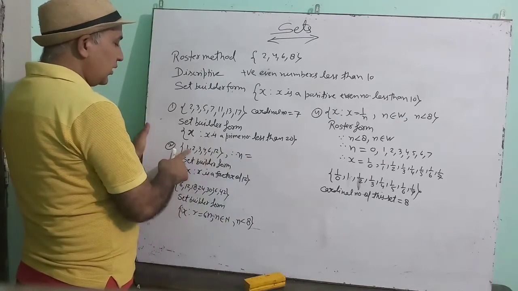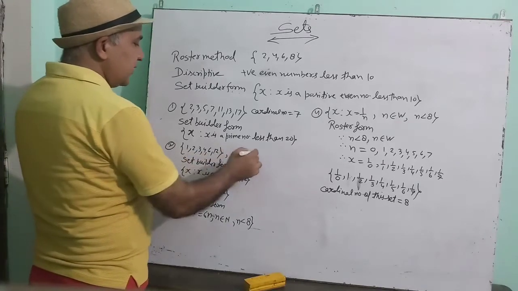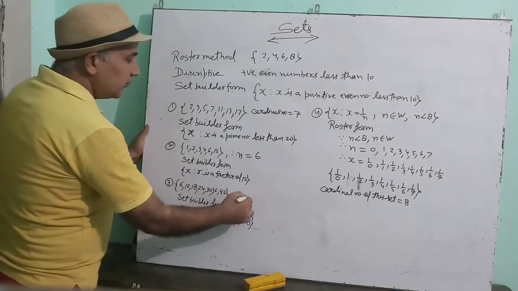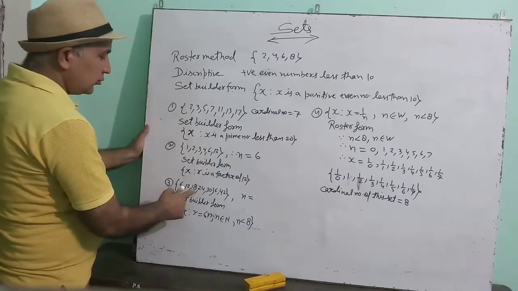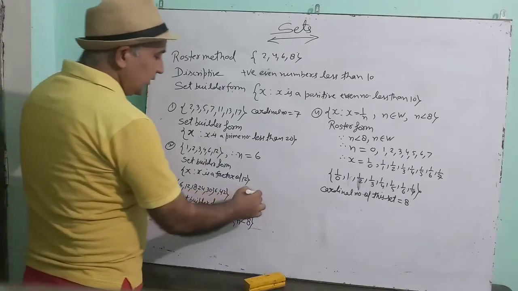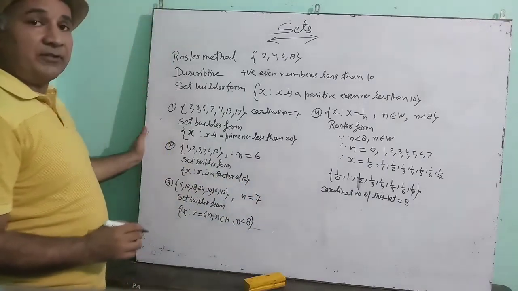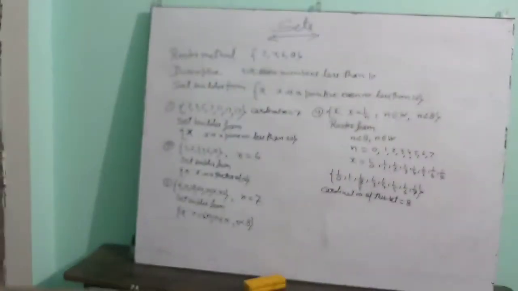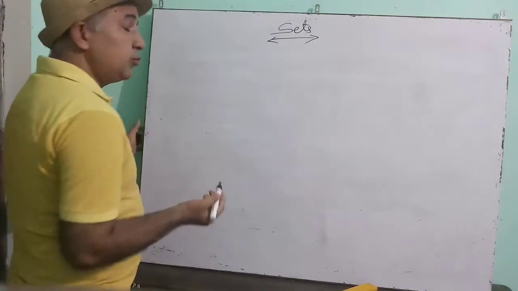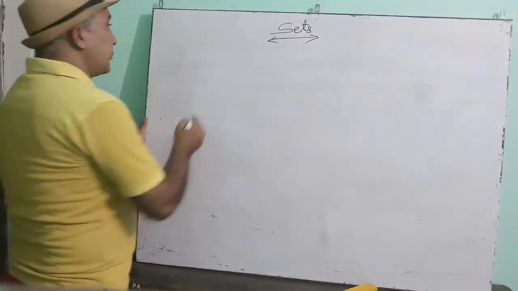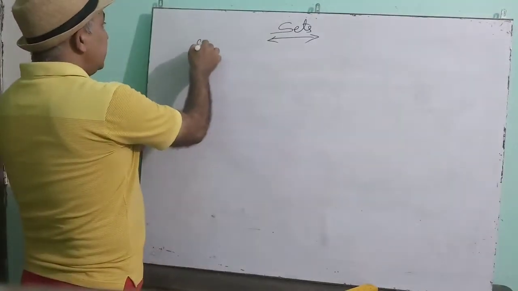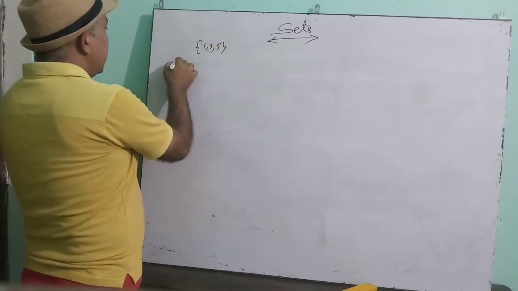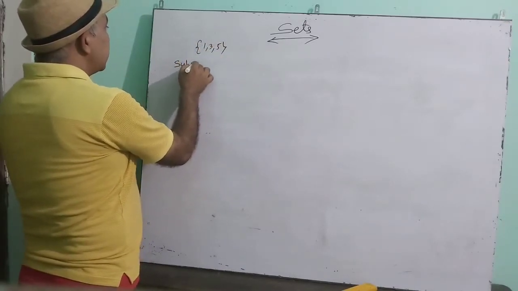See here, 1, 2, 3, 4, 5, 6. Here the cardinal number is 6. What is the cardinal number here? 1, 2, 3, 4, 5, 6, 7. Here the cardinal number is 7. Understood? Note down these questions. Now we will practice subsets and proper subsets. Suppose that one set is given to you here and you have to write its subsets.